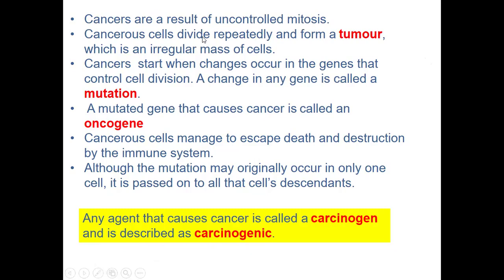So these cancerous cells just divide repeatedly, and before you know it, they are going to form what you call a tumor. So a tumor is a group of those cells. It is an irregular mass of cells. You're going to have very many of those cells. They are going to be of different sizes. Some of them don't even have all that a cell is expected to have so that they function well. Why? Simply because they were made from the process of uncontrolled cell division.